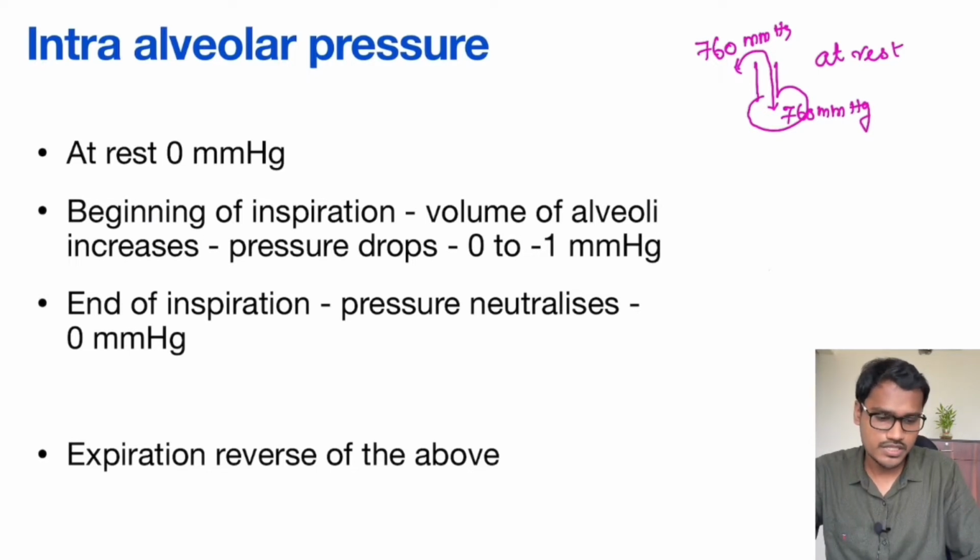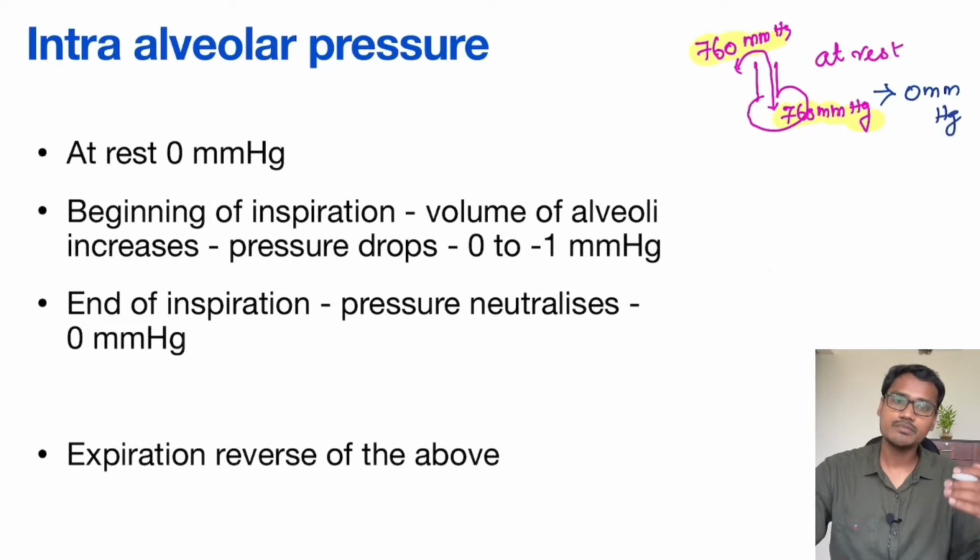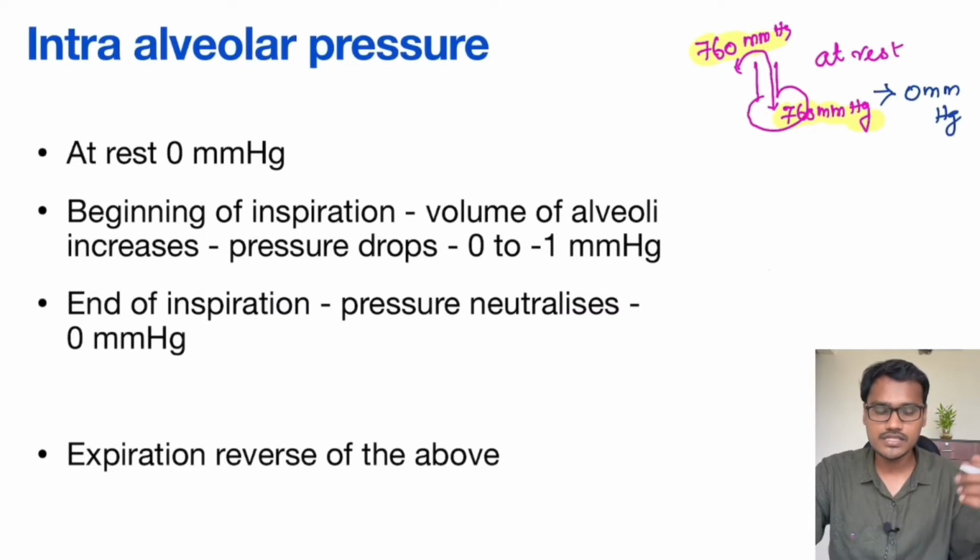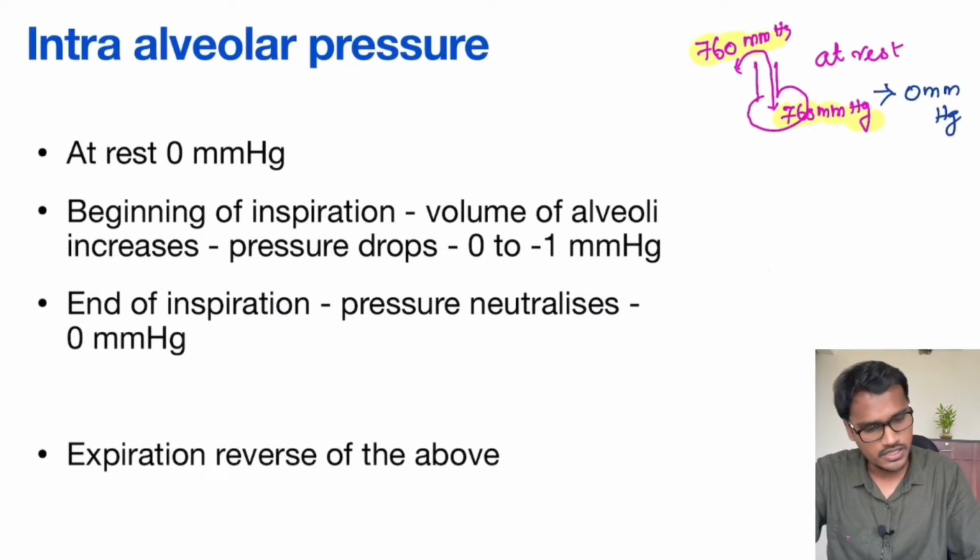The atmospheric normal pressure is 760, which will be equilibrated with our alveolar pressure, and alveolar pressure also will be at 760. So now there is no difference between them. That's why this pressure is referred to as 0 mm of Hg. Whenever this pressure drops, we give it a negative number, and whenever this pressure rises, we give it a positive number.